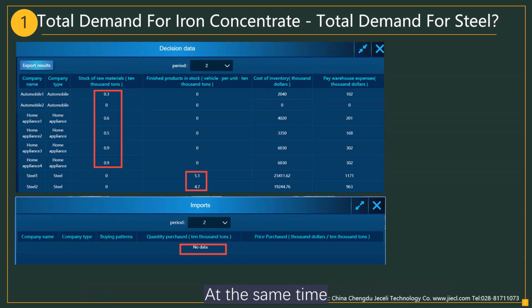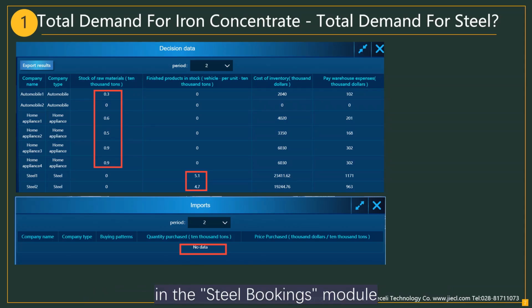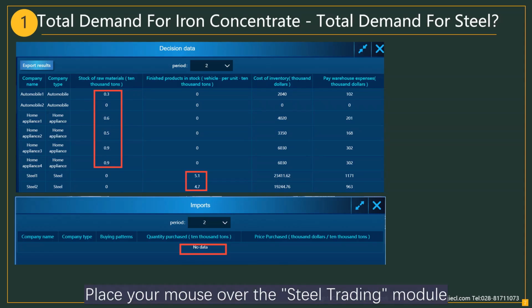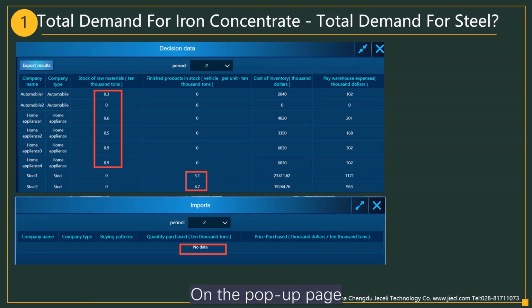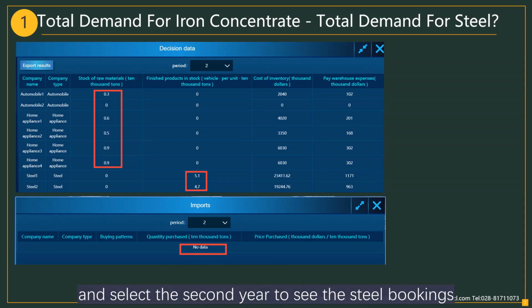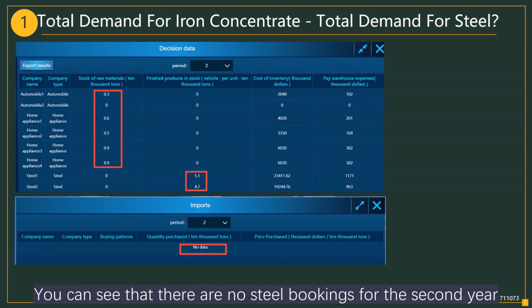At the same time, we can view the steel bookings for the second year. In the Steel Bookings module, place your mouse over the Steel Trading module on the software page and select Steel Bookings. On the pop-up page, click on Transaction History and select the second year to see the steel bookings for the second year. You can see that there are no steel bookings for the second year.